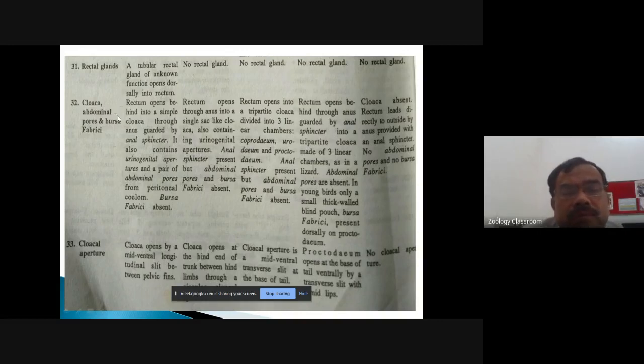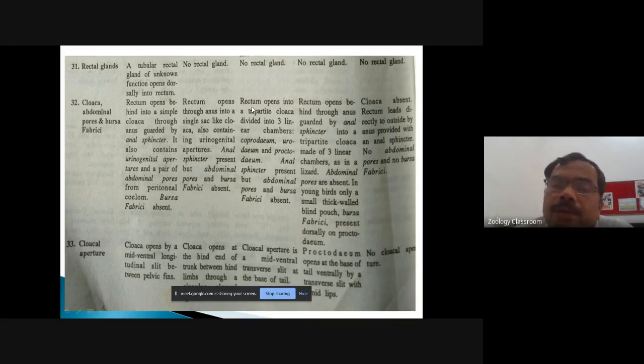If you see the cloaca and the other portion, the bursa fabricii, the rectum opens behind into the simple cloaca, and it is guarded by the sphincter, which contains the urinogenital apertures. Then the pair of abdominal pores from the peritoneal coelom is present, and the bursa fabricii is completely absent. In amphibians, the rectum opens through the anus into the single sac-like cloaca, which contains urinogenital apertures. Anal sphincter is present, but abdominal pores and the bursa fabricii are completely absent.